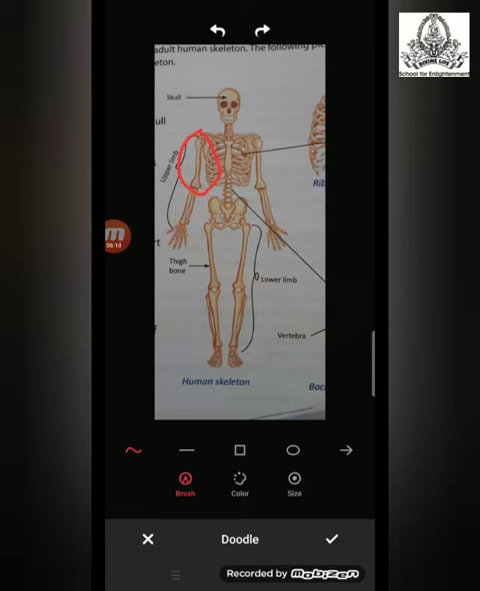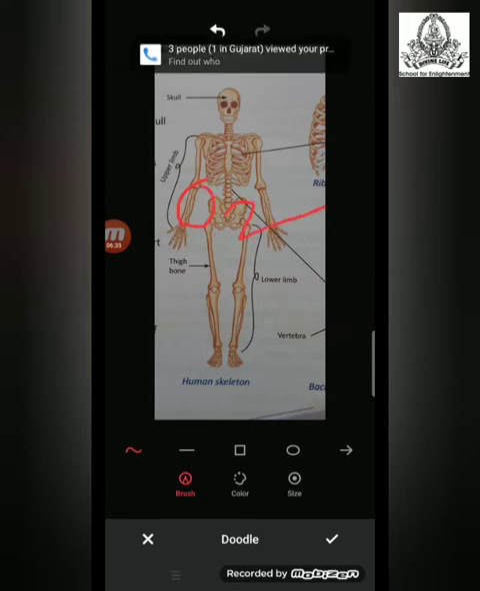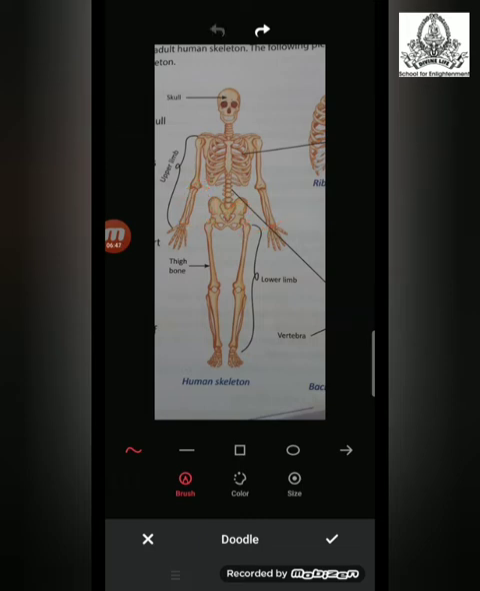Now as you can see, the upper arm consists of a single bone. The upper arm is made up of a single bone known as the humerus, while the lower arm consists of two bones. There are two bones present in the lower arm. Now the lower arm is attached to a hand, which has numerous small bones.